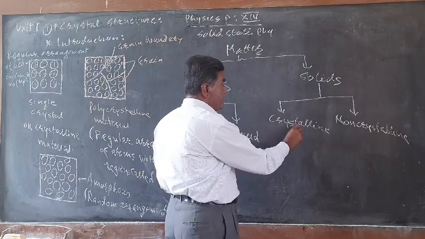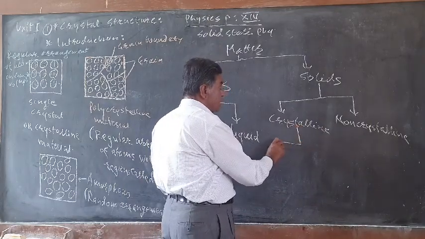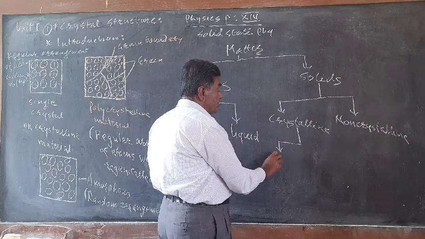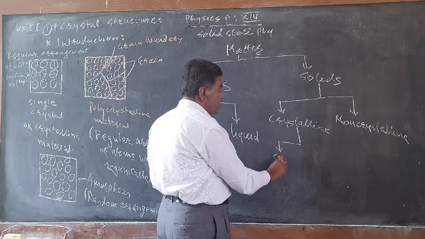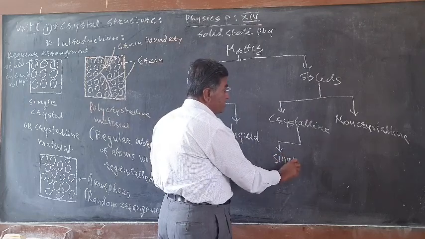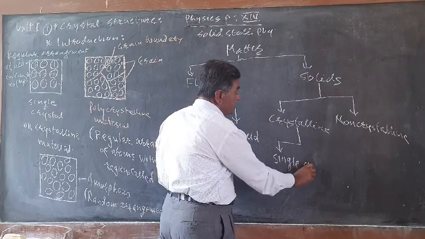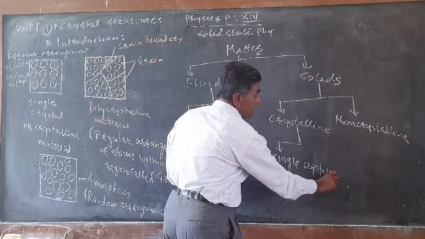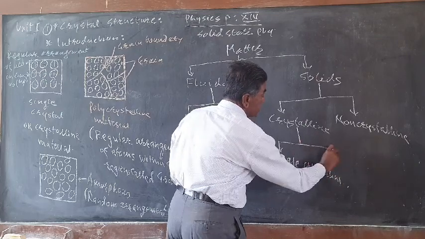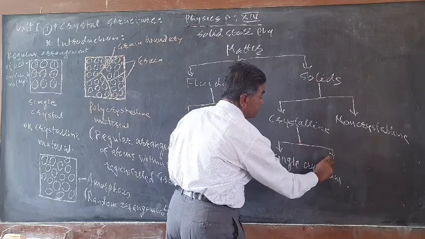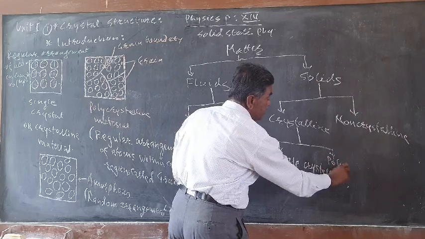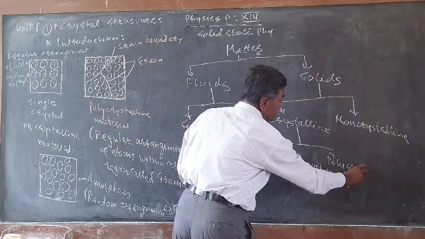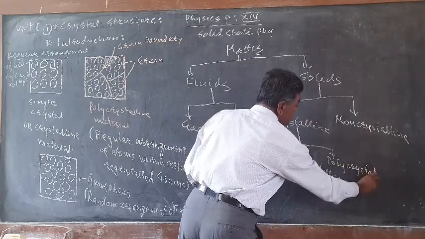And again, crystalline solids are classified into two states, the single crystalline state and the polycrystalline state.